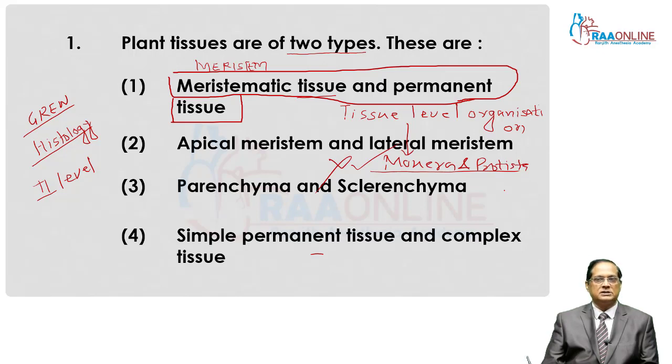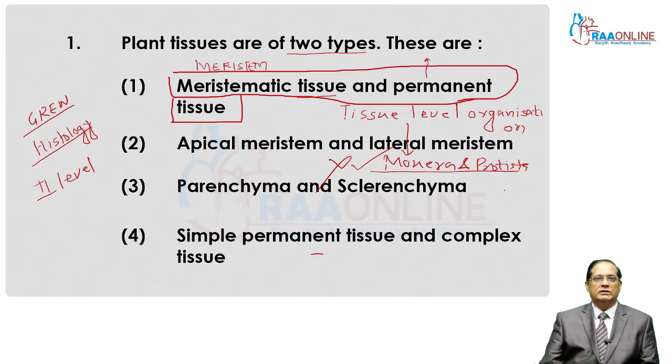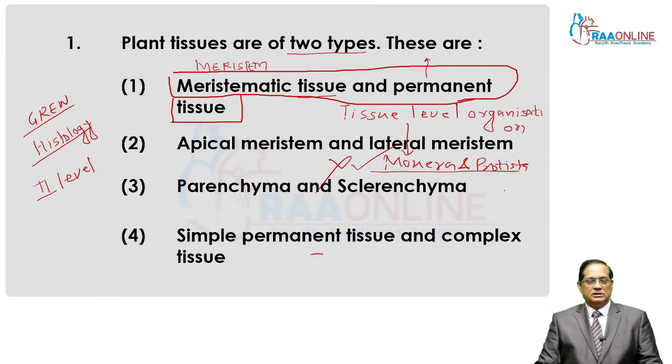That's why they are called meristem or meristematic tissue. Whereas in permanent tissue, the power of division is lost. So the answer is meristematic tissue and permanent tissue, two types of tissues in plants.